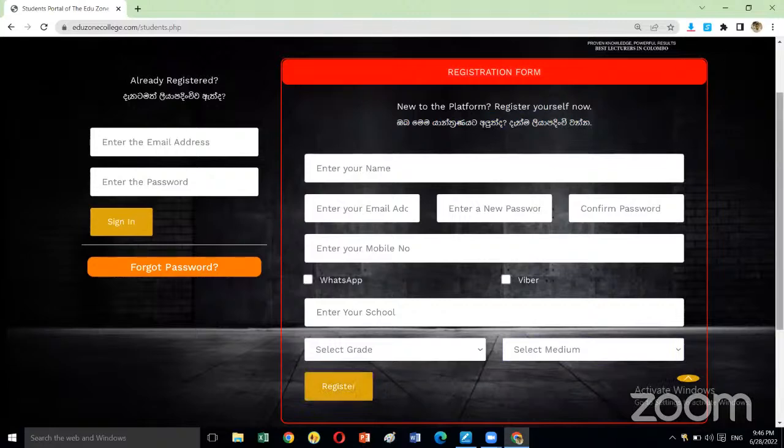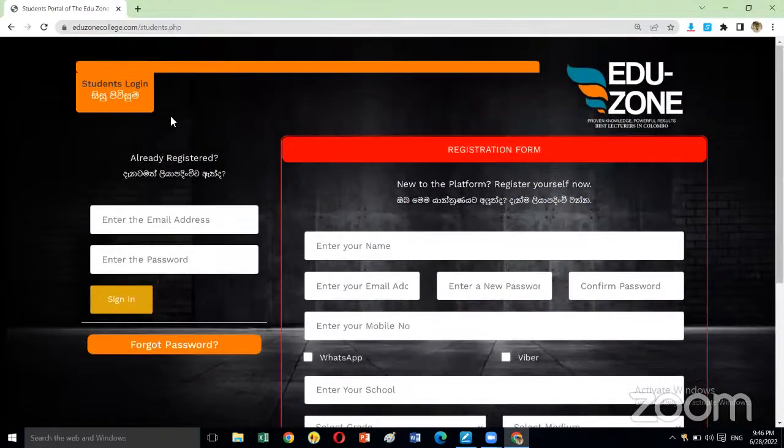After you click on register, you will get a message in a green color box: successfully you have registered, now you can log in. So like that, you will get a green color message. After you get that message, now you can log into our website.